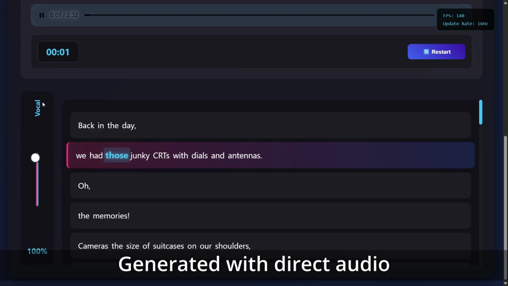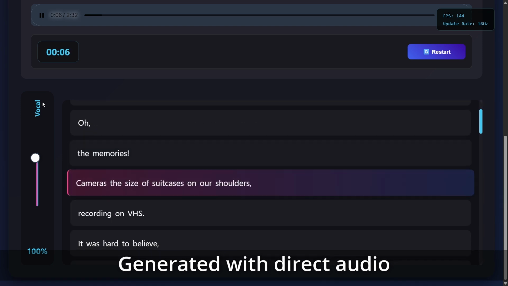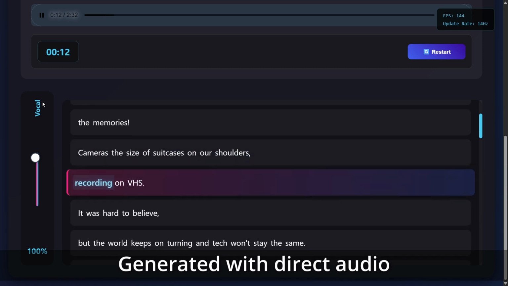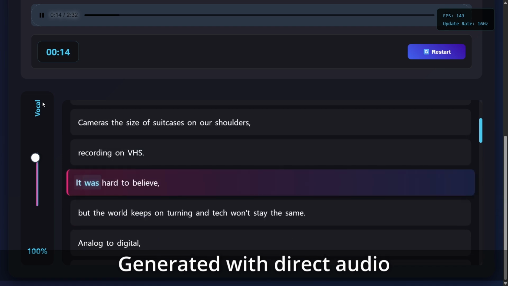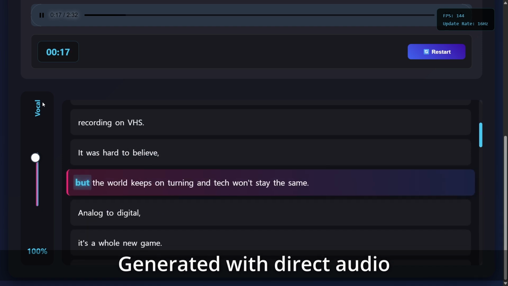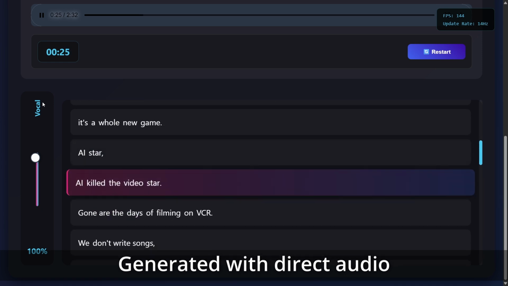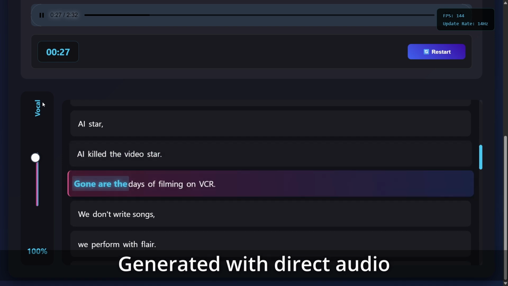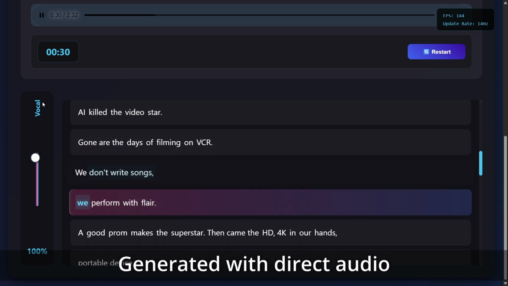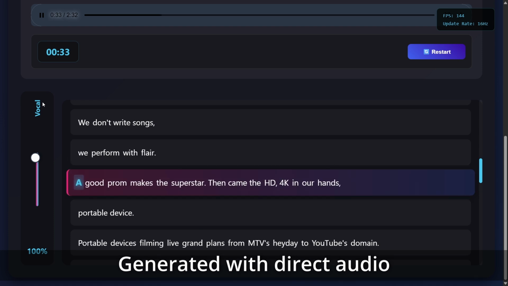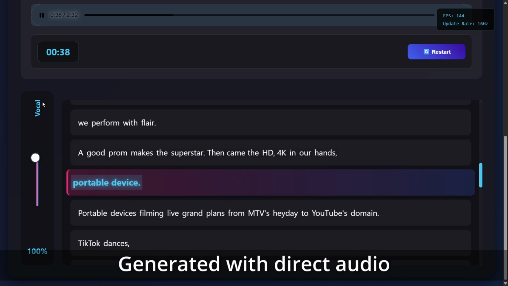Back in the day, we had those junky CRTs with dials and antennas, oh, the memories. Cameras the size of suitcases on our shoulders. Recording on VHS, it was hard to believe. But the world keeps on turning, and tech won't stay the same. From analog to digital, it's a whole new game. I killed the video star. Gone are the days of filming on VCR. We don't write songs, we prompt with flair. A good prompt makes the superstar.